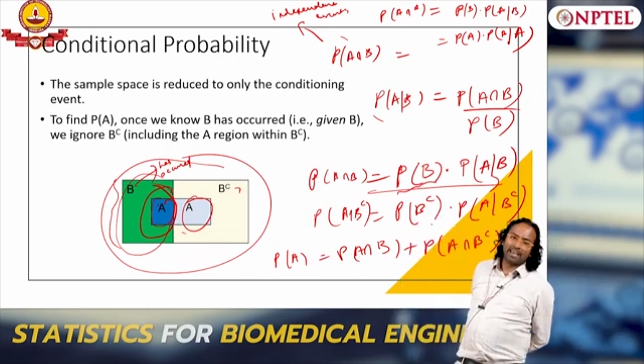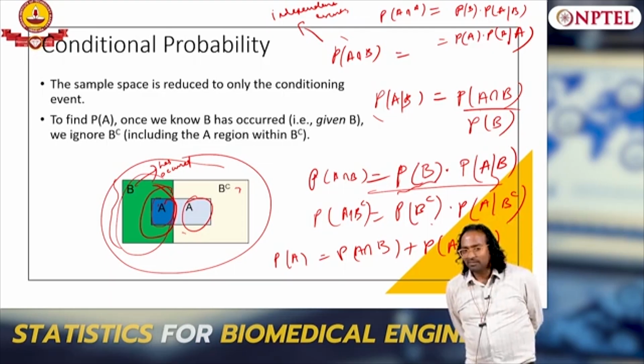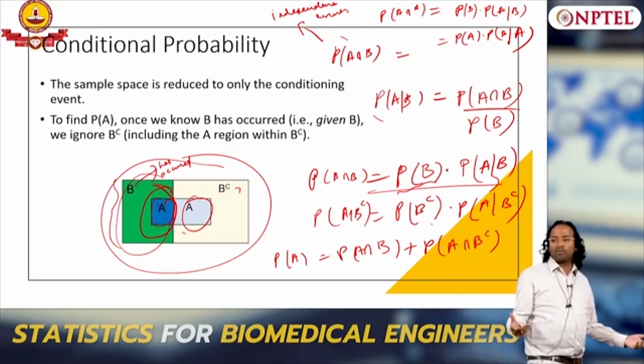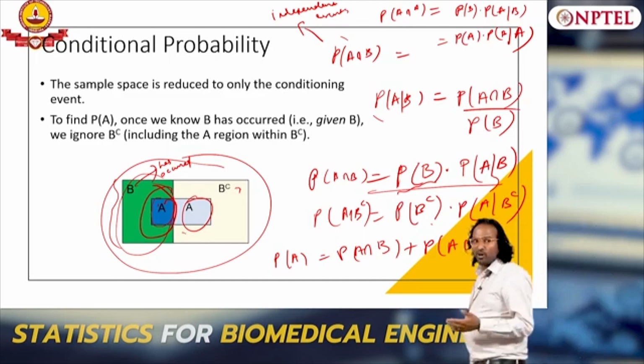What is the probability of A given B for an independent event? It is the probability of A. Why? I don't care about B. Independent means what? I don't care about B. Whether B has happened or not is the least of my concern. So I don't care about B.